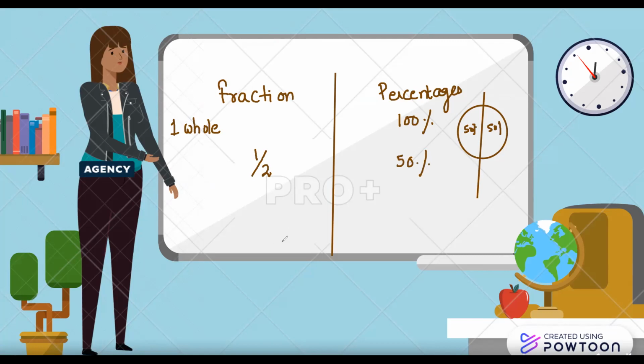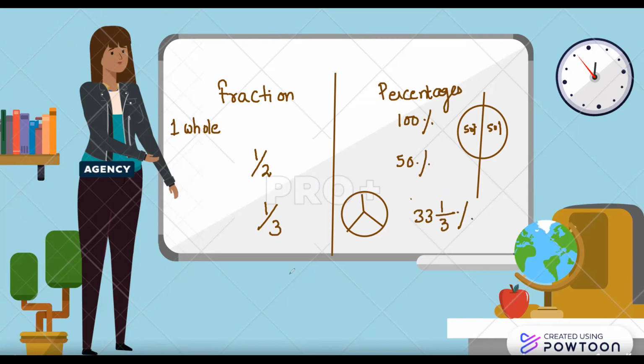So how will you draw? If I say 1/3, then how much will it be? If I say 1/3, then can you say that it will be something like this. So 1/3 will be how much? 33 1/3%. Everybody knows this.